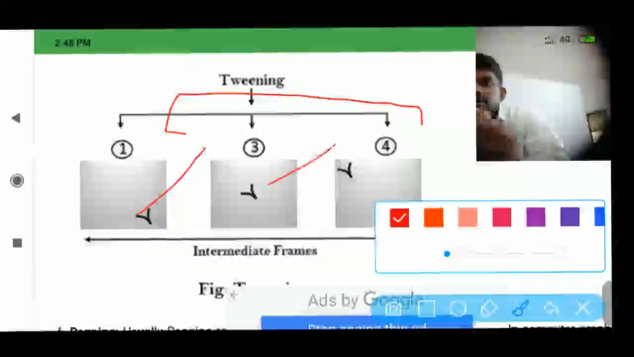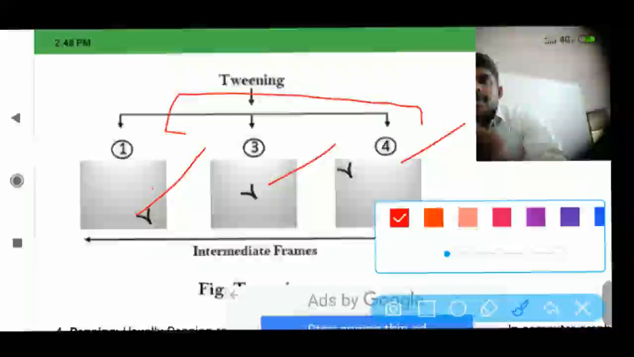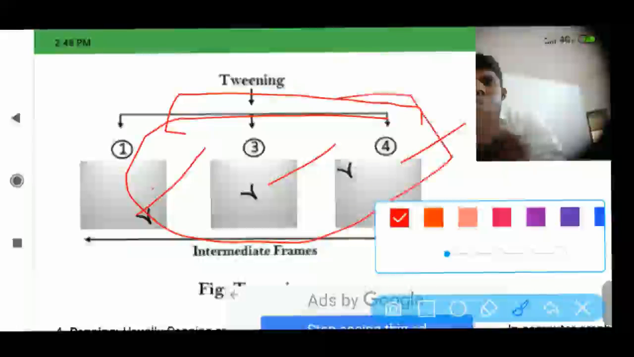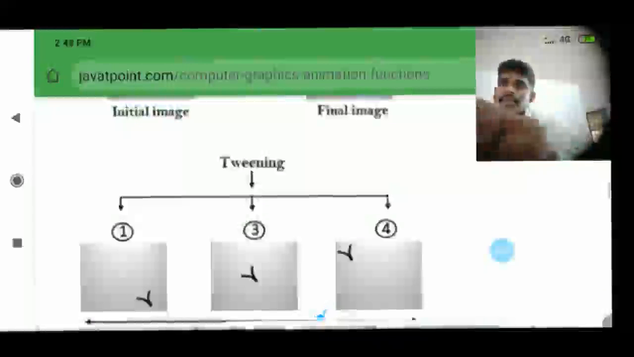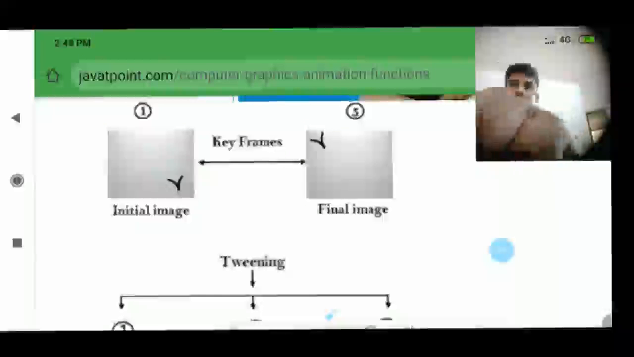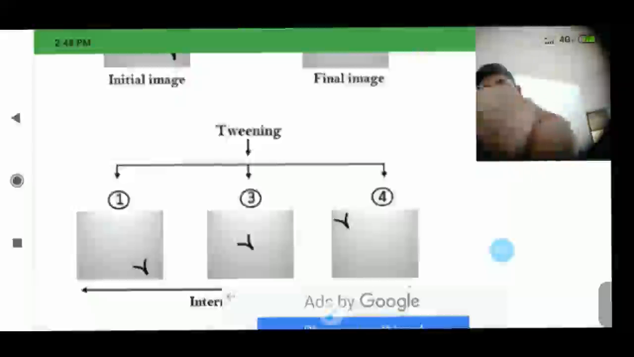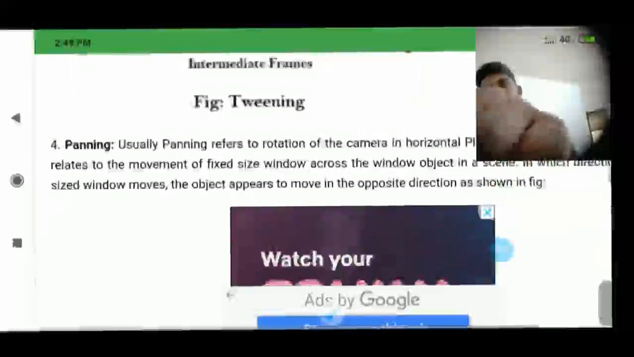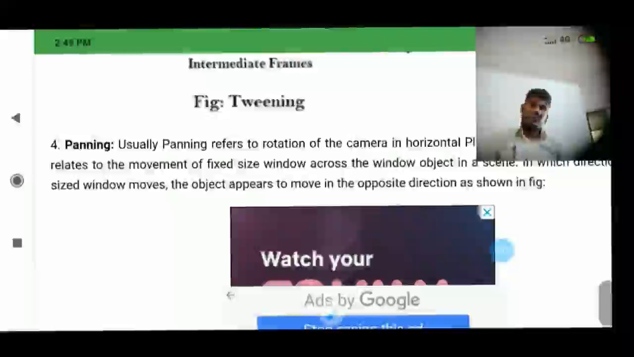In between there are intermediate frames, and this process is called tweening. So between this initial image and this final image, you are drawing three images similar to the initial and final images. This process is called intermediate frames, called tweening.